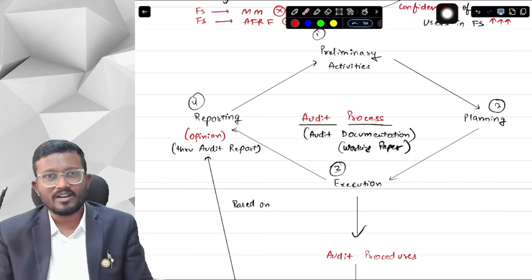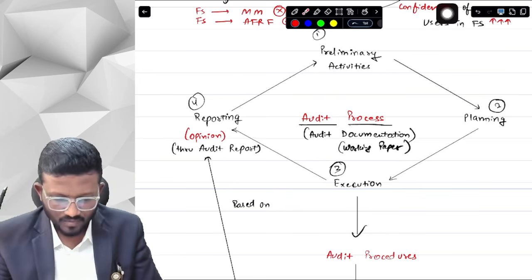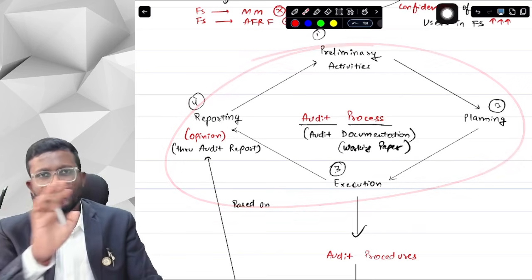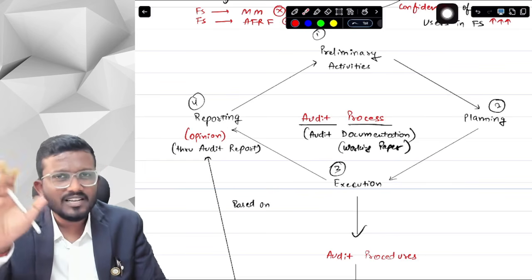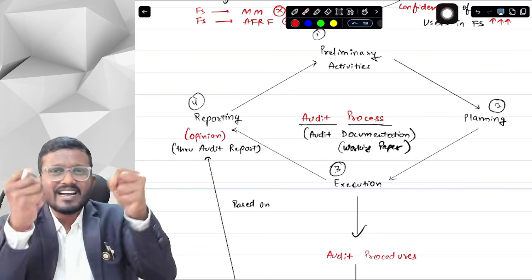Sir, why is it important? Suppose I have done the audit and maintained the audit documentation. Now after 1 to 2 years, there is obviously a quality review, something of that kind. ICAI does your review.